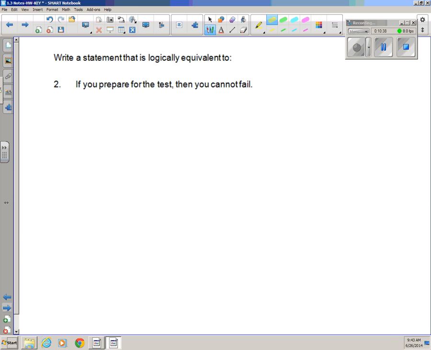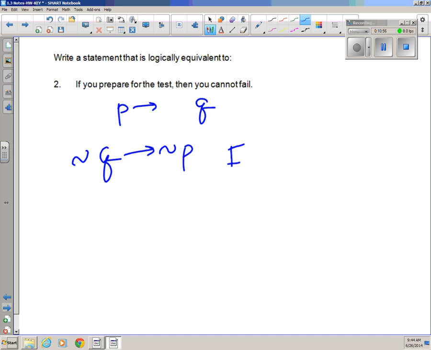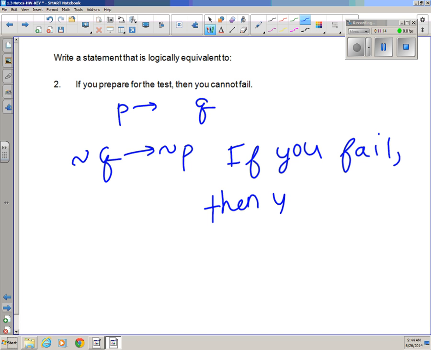Last but not least, write a statement that's logically equivalent. Logically equivalent means the contrapositive. So if this is if P, then Q, the contrapositive is going to be negate Q, negate P, but it wants you to write the sentence. This says if you prepare for the test, then you cannot fail. So I need to negate this: if you don't prepare for the test, then you can fail. But remember, change the order. So if you fail, then you did not prepare for the test.